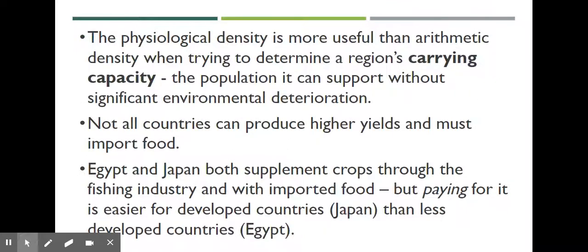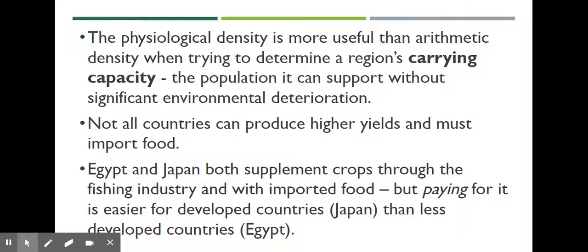The physiological density is more useful than the arithmetic density when trying to determine a region's carrying capacity. And carrying capacity is the population it can support without significant environmental deterioration. So we don't want to destroy our environment. We have to find a way to balance it all, feed everyone, but grow enough crops for everyone. That's your carrying capacity. Not all countries can produce higher yields and must import food. So they have to bring food in.